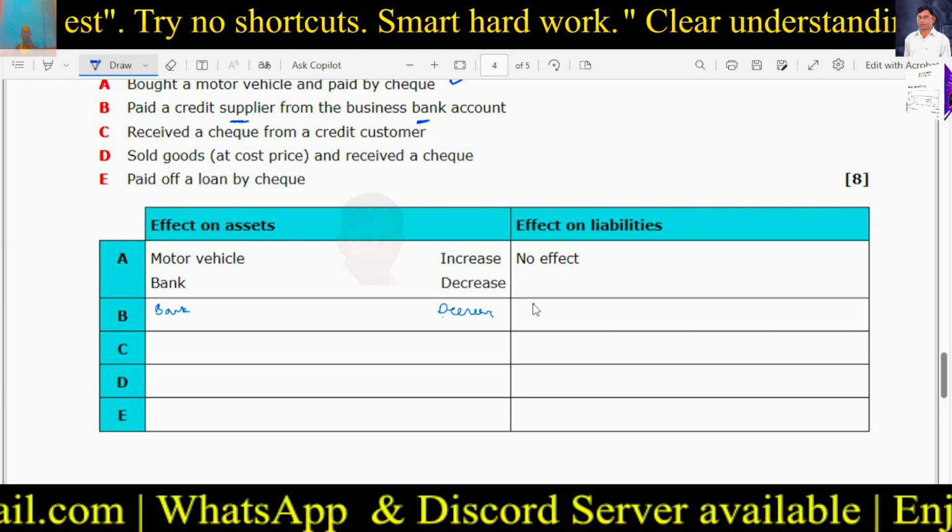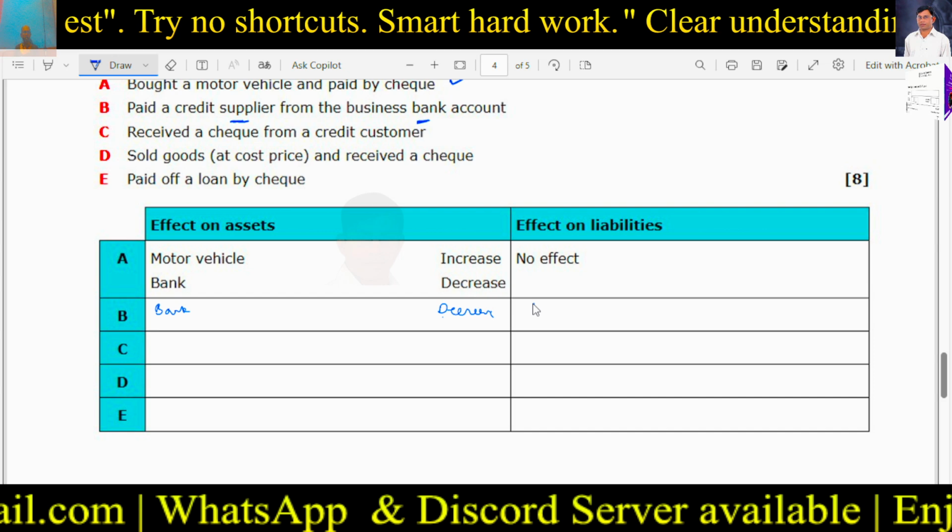But credit customer is paying us. So credit customer will decrease because he has paid the money. No more, the money is no more receivable from this person to that extent.